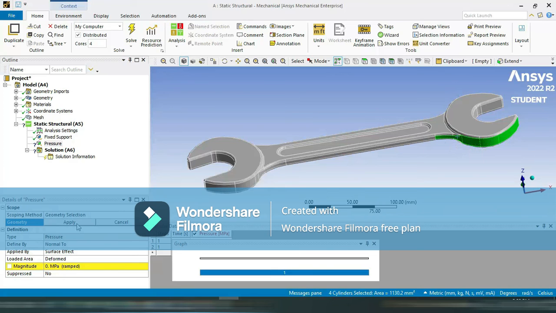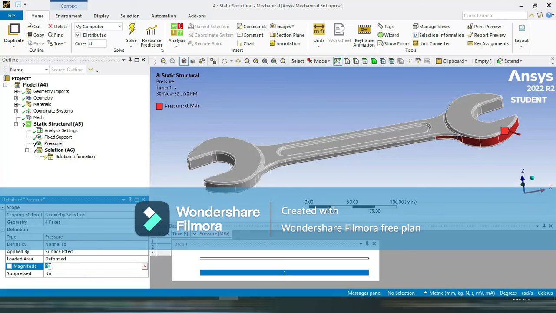Okay, so I am saying apply. Again I am putting here a value. Suppose it is 10 megapascal. So I am putting here 10 megapascal. Okay. So these are the boundary conditions. We fixed this face. Again we apply force to this side.